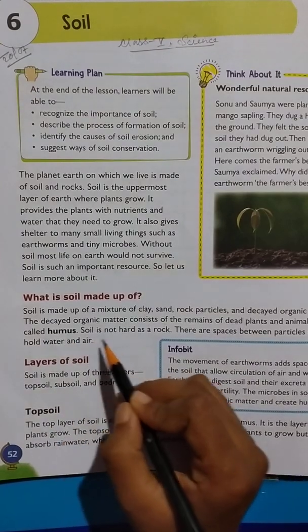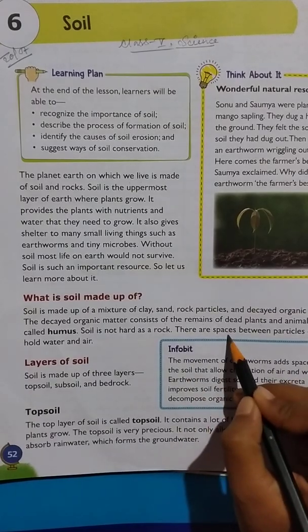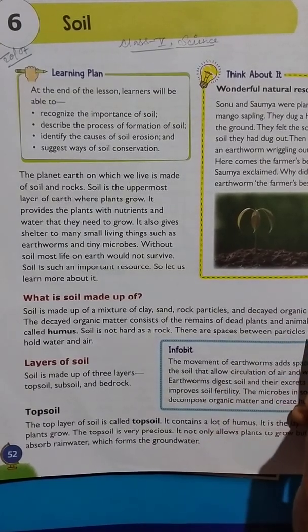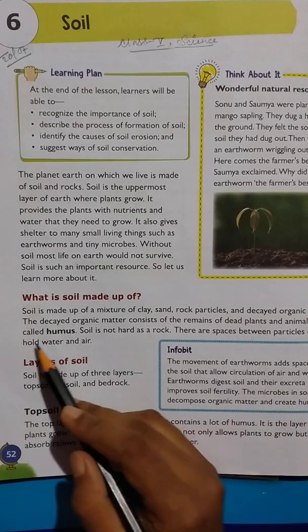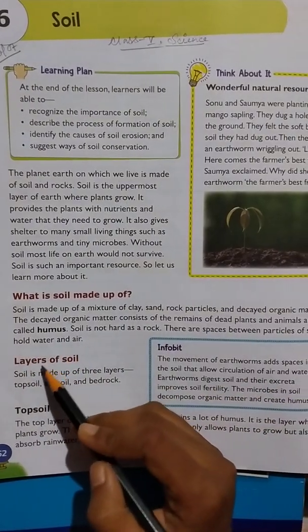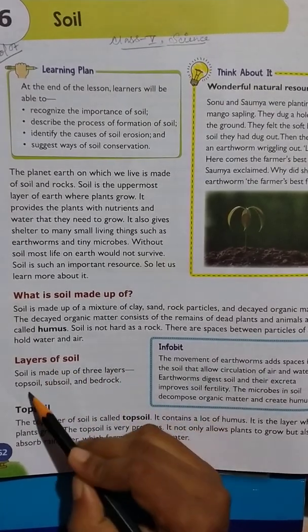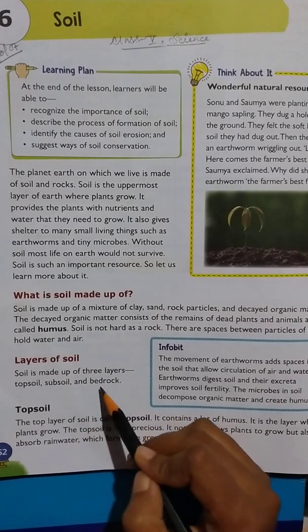Soil is not hard as a rock. There are spaces between particles of soil that hold water and air. Layers of soil. Soil is made up of 3 layers: topsoil, subsoil and bedrock.